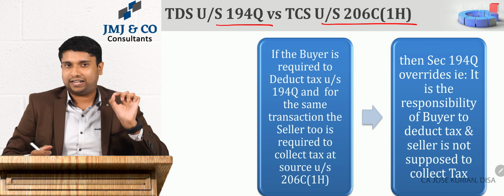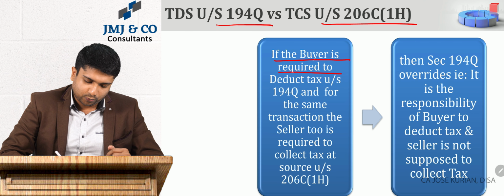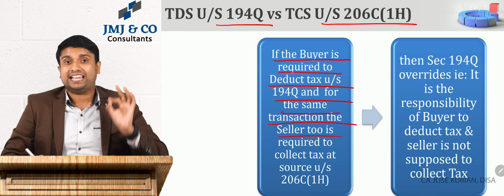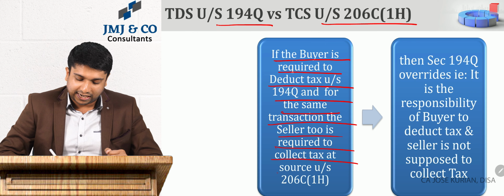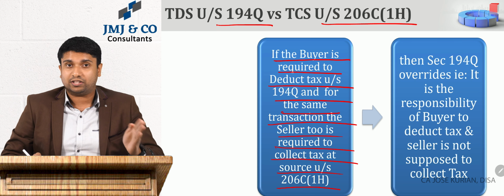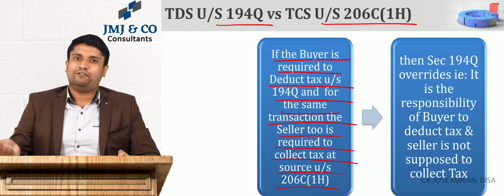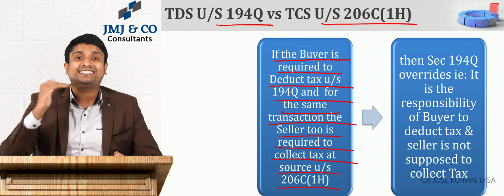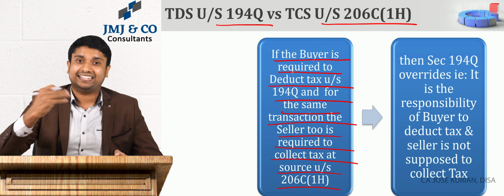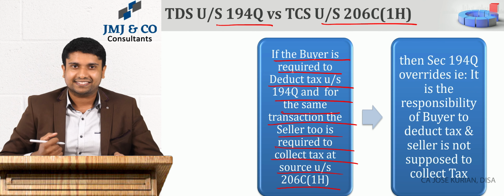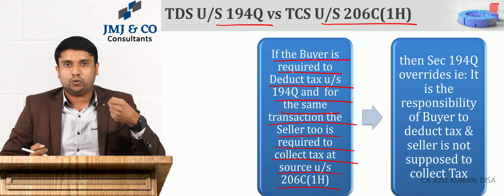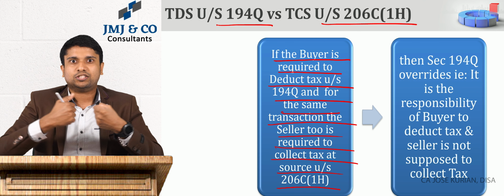Alright, now what if on the same transaction both 194Q and 206C1H apply? So let's understand. If the buyer is required to deduct tax under 194Q, and for the same transaction the seller too is required to collect tax at source under 206C1H, because 206C1H is also a TCS which is applicable for the seller while selling any type of goods, and if the value of sales exceeds 50 lakhs, then the seller is required to collect tax. So if you take a literal look at 194Q and 206C1H, they are actually contradicting.